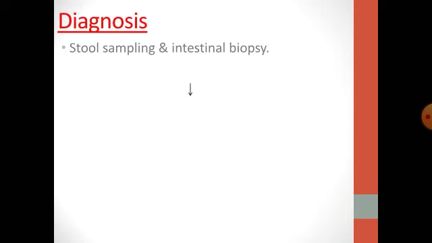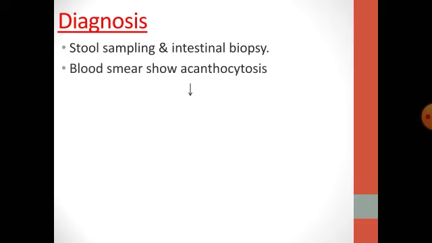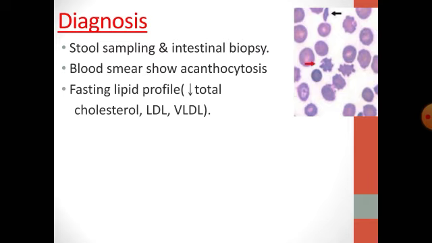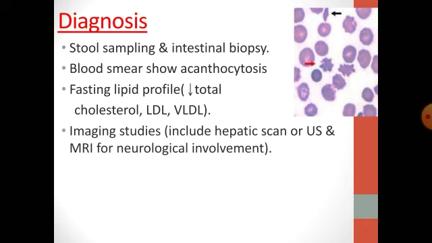The diagnosis includes stool sampling and intestinal biopsy. We have also a blood smear to show acanthocytosis. This figure shows acanthocytosis, where the RBCs are abnormally spiked. Fasting lipid profile shows decrease in total cholesterol and low density, in addition to very low density lipoprotein deficiency.